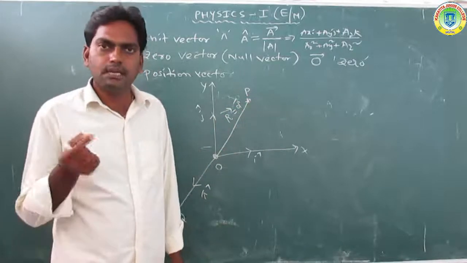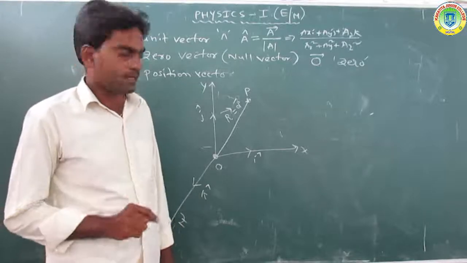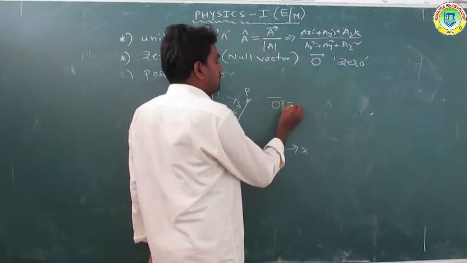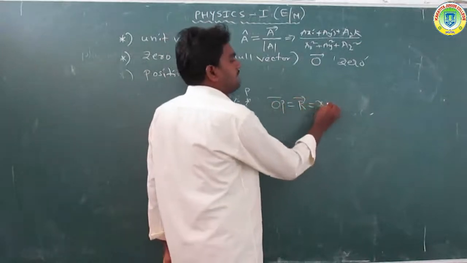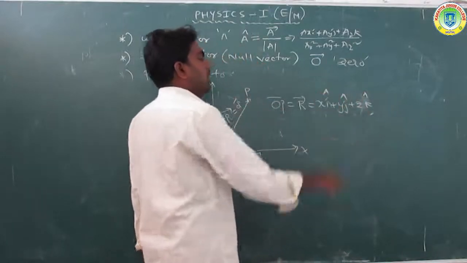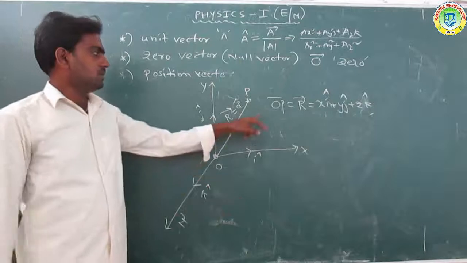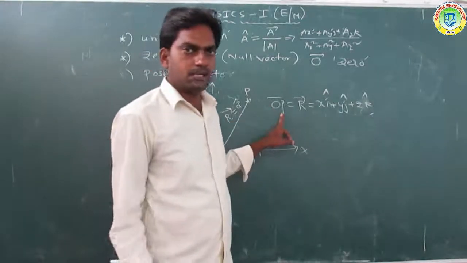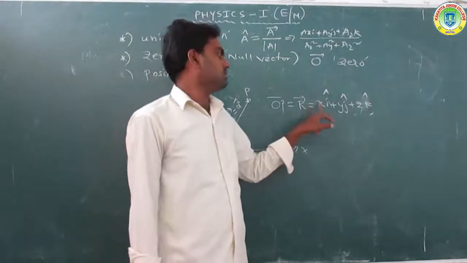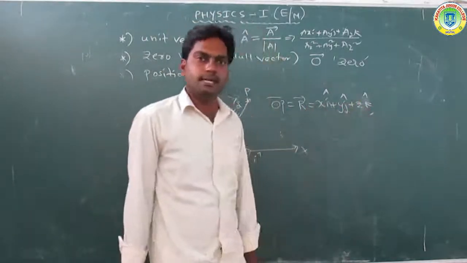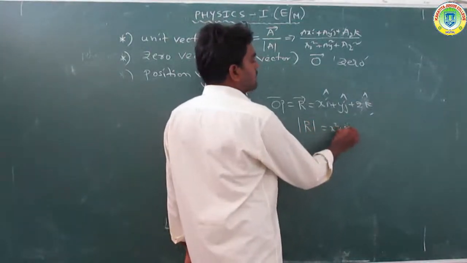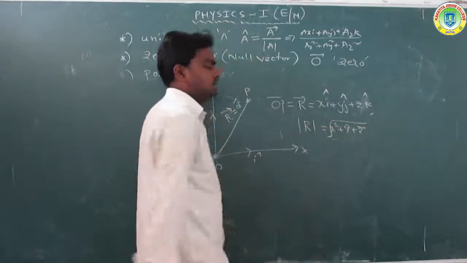The position vector is represented as OP, so R is equal to xi plus yj plus zk, where i, j, k are unit vectors. The magnitude of R is the square root of x square plus y square plus z square.